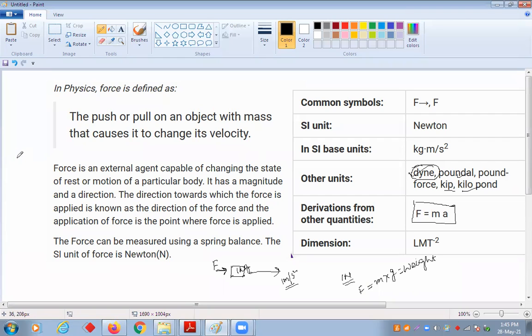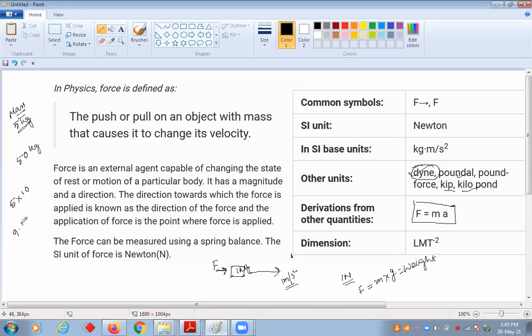Generally we go to a grocery shop and say, give me 5 kg of rice. 5 kg is not the weight. 5 kg is actually the mass of that object. And what is the weight? We get weight when we multiply by gravitational acceleration.